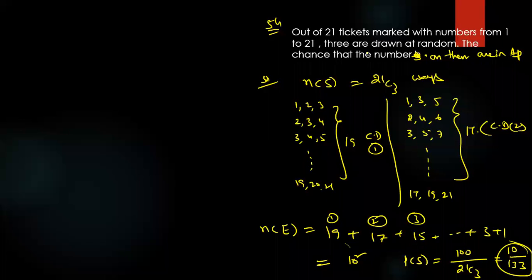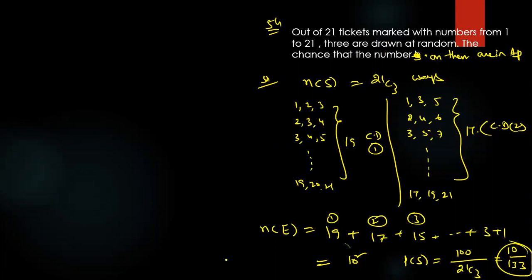There is no direct formula, but yes, they should mention the arrangement of these three numbers. That's why I'm giving option D. This one.